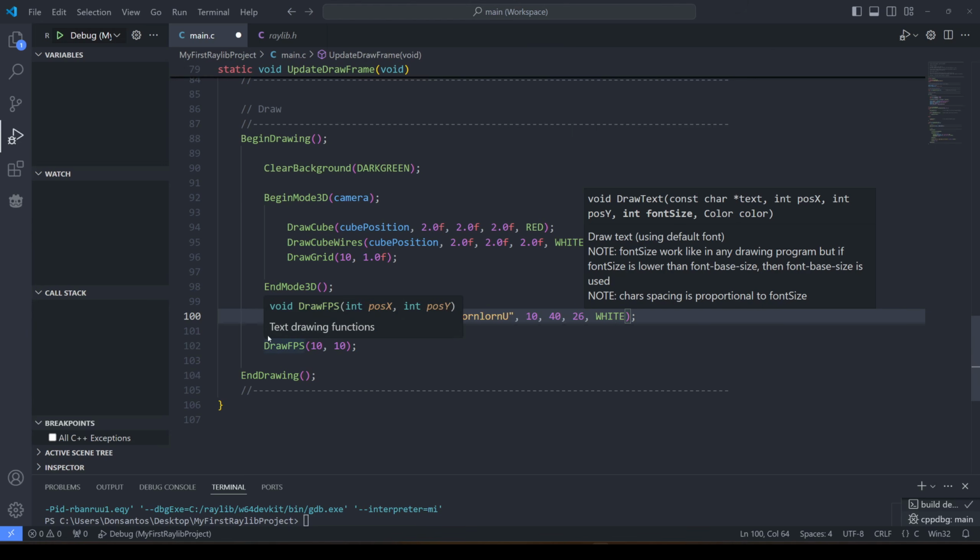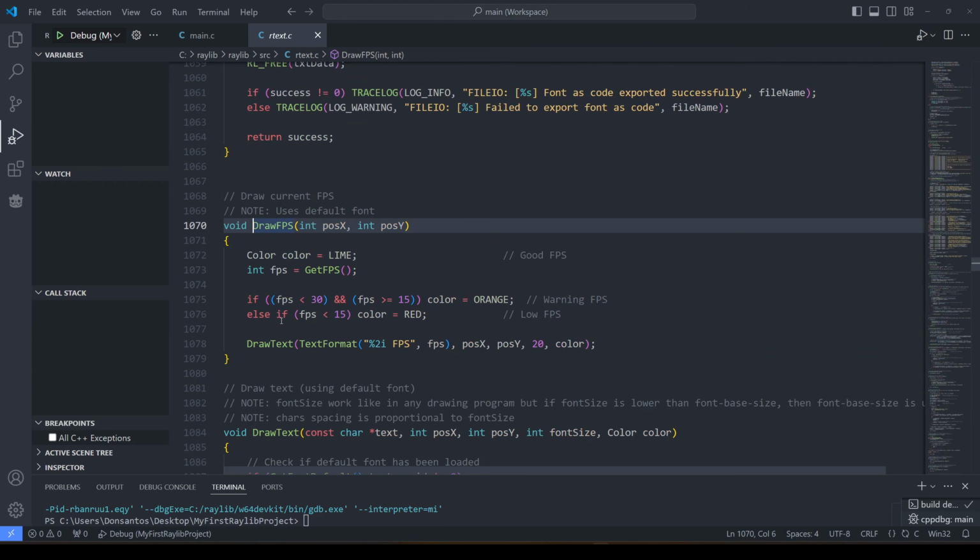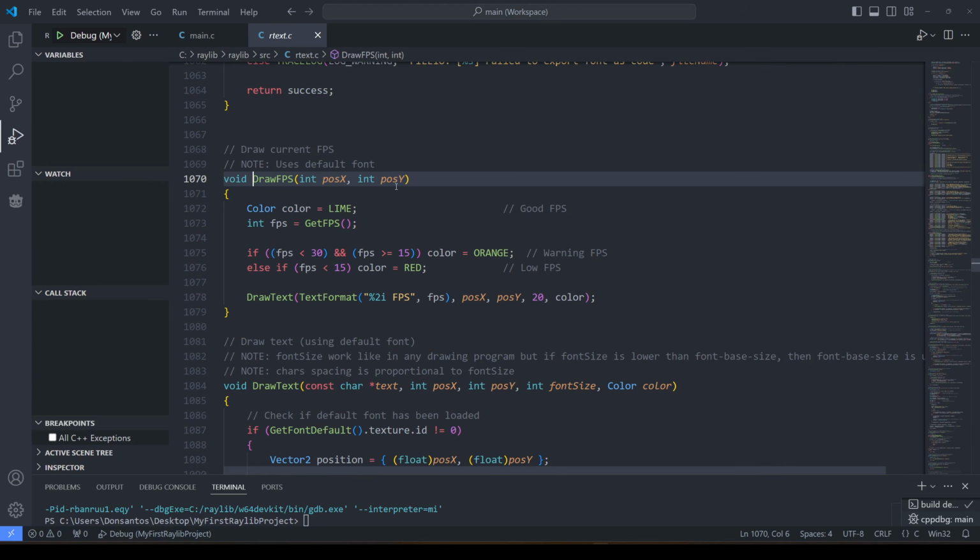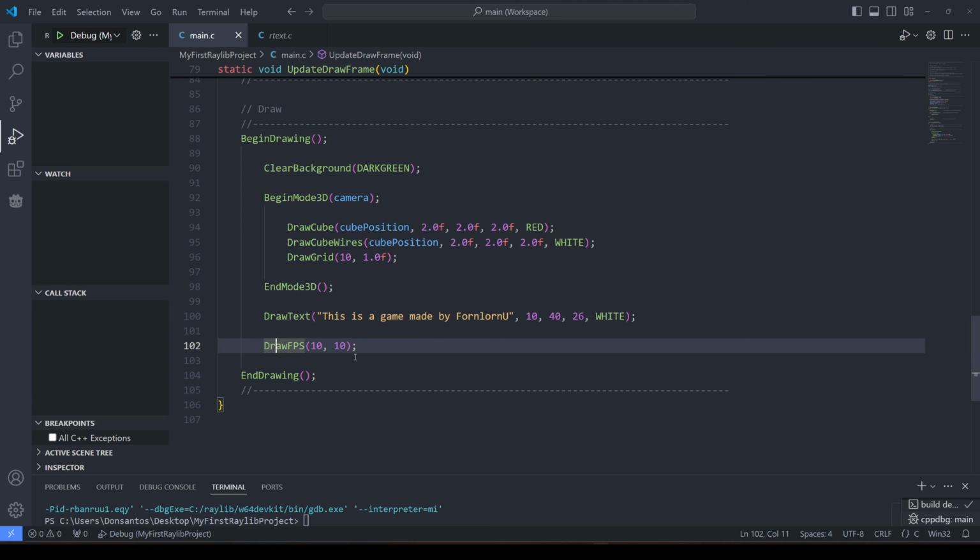Then we have draw FPS here, text drawing function. Let's look at that. Position, okay. Good FPS, lime, cool. Get FPS. If FPS is less than 30, changes to orange, changes to red. Okay, cool, cool. Draw text, text format. FPS with the FPS value. This is some type of formatting thing, I'm not sure. Position X, position Y, color. Okay, cool. I understand.